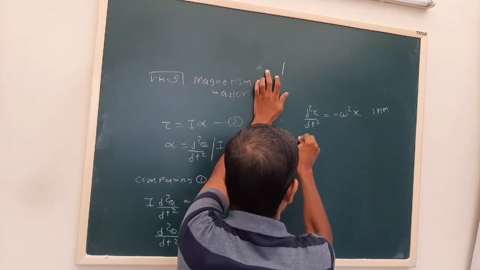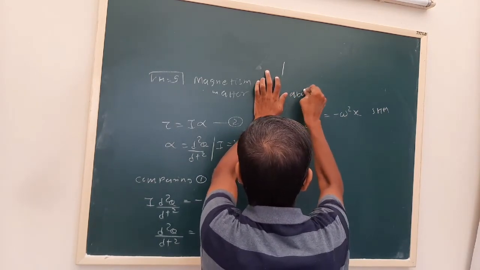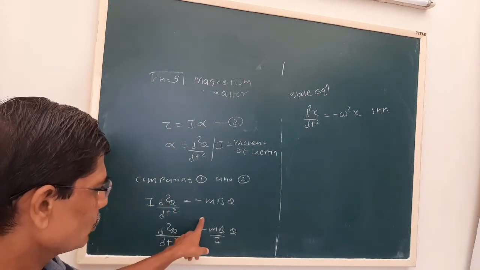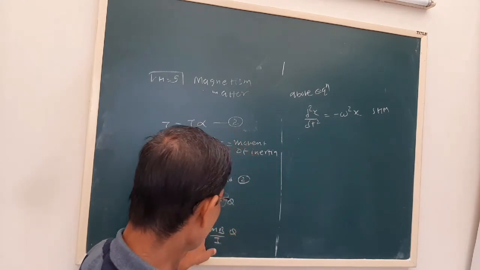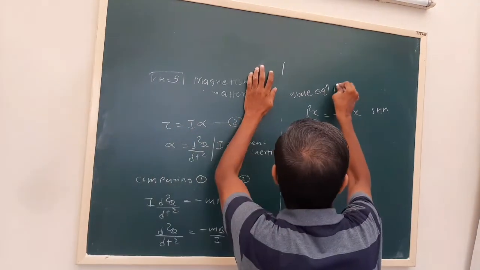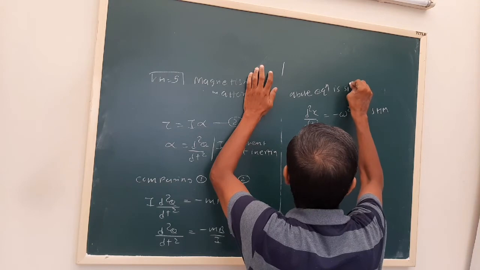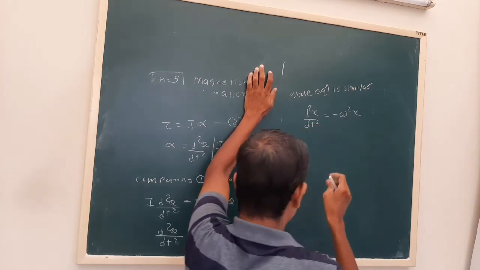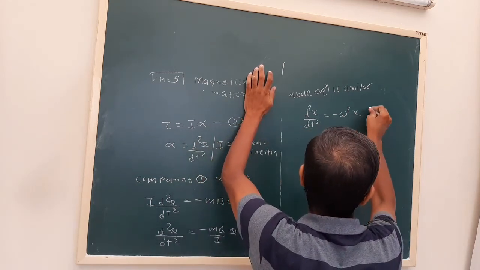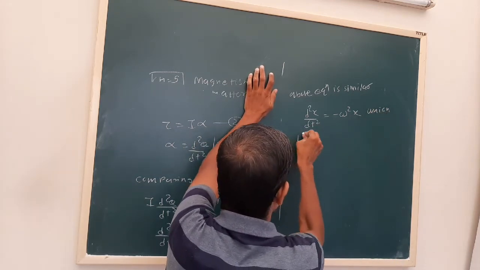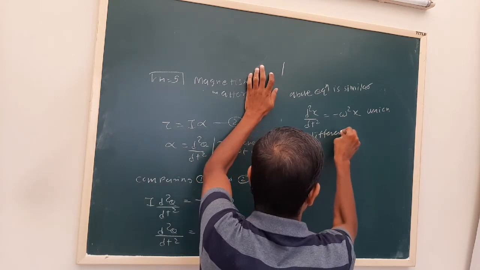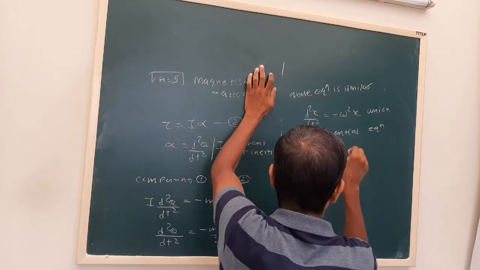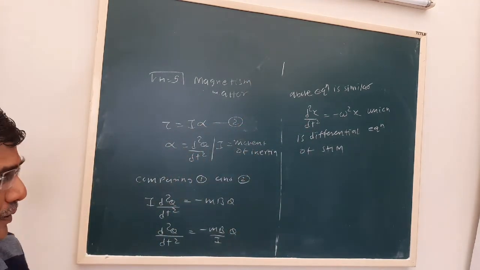So we can say the above equation, d square theta by dt square is equal to minus mb upon I theta, is similar to d square x upon dt square is equal to minus omega square x, which is the differential equation of SHM. So it will perform SHM.